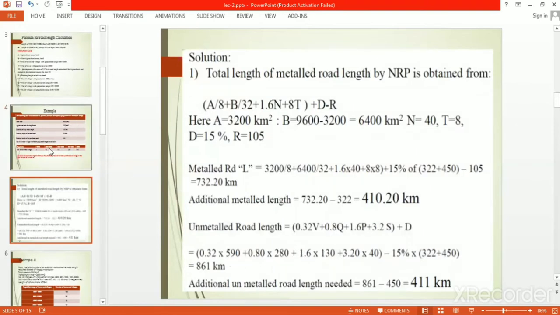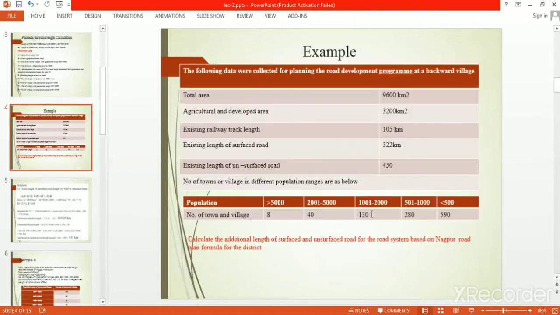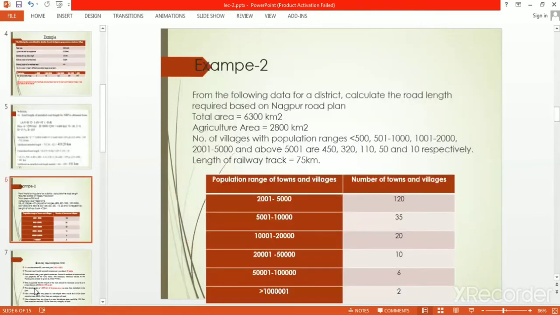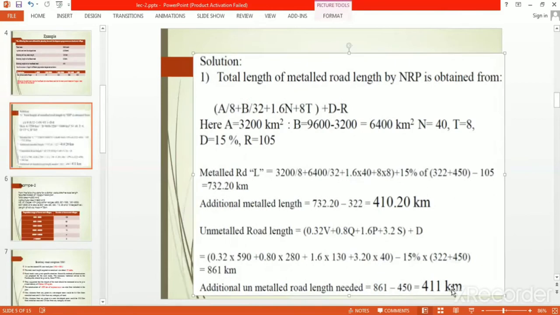Q is the number of villages with population 501 to 1000, which is 130. P and S we similarly take from the problem. So the total length is 861 kilometers. The additional unmetalled road length required: 861 is the requirement and 450 is existing. If we subtract this, we get the additional length required.